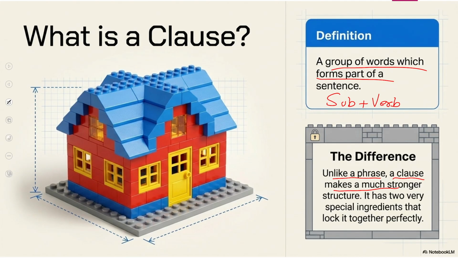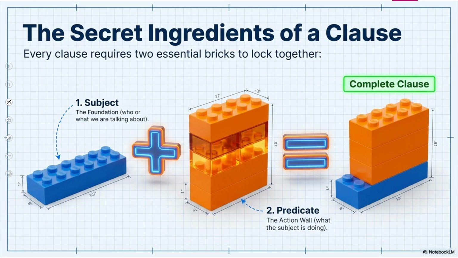It has two very special ingredients that lock it together perfectly, and I have told you that it must contain a subject and a verb. Unlike phrase, the clause conveys a complete meaning. Those two ingredients are subject and a predicate, in which we have verb or other part of a sentence. And when we combine these two ingredients, it conveys a complete sense, or we call it a clause.